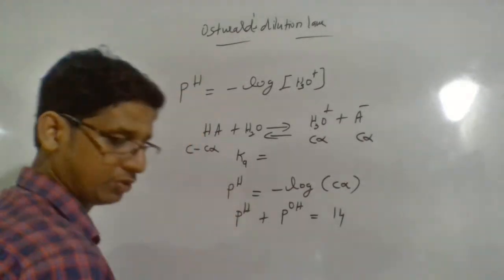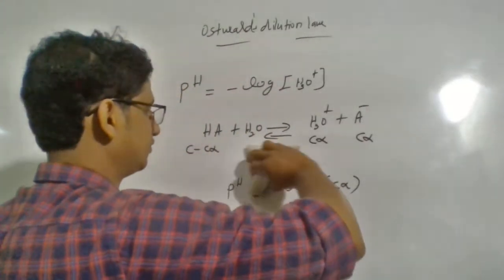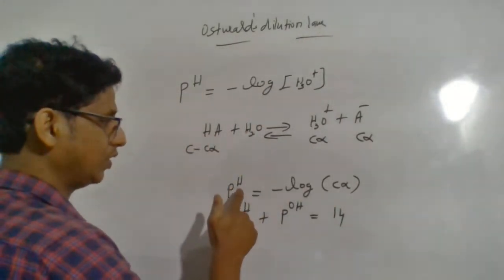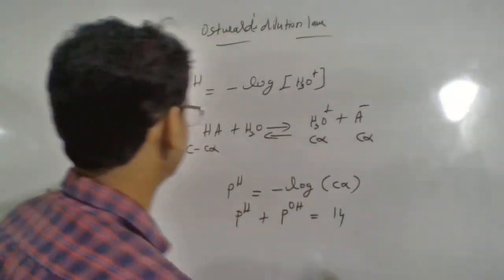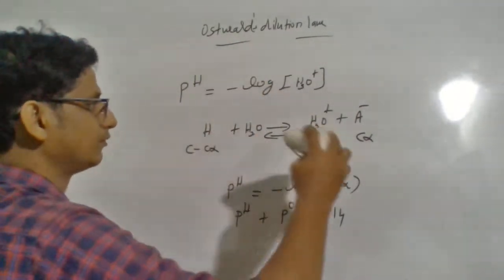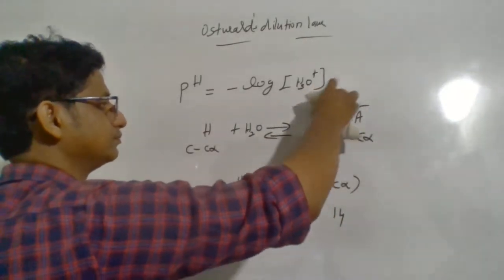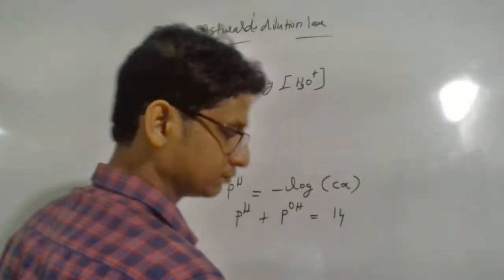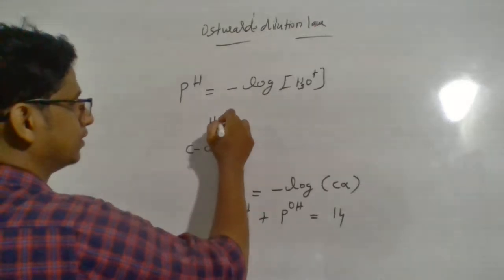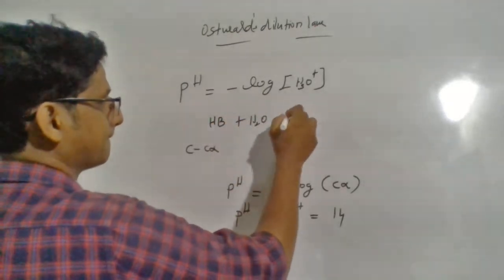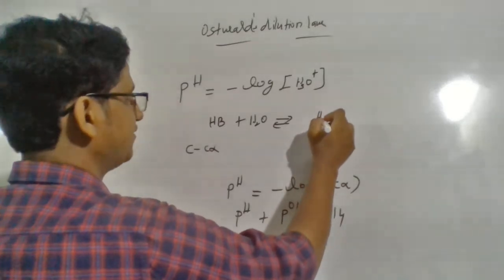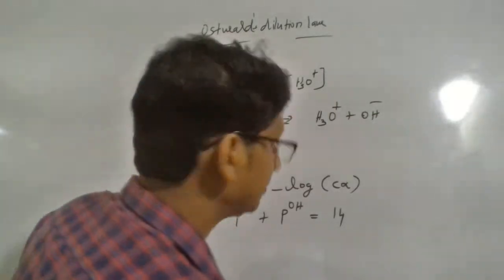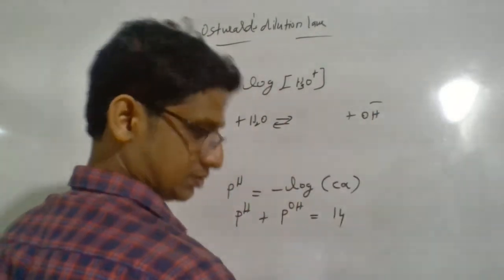Now instead of Ka, you imagine Kb for a weak base. How will it change? If it is a base instead of an acid, it will produce OH minus.